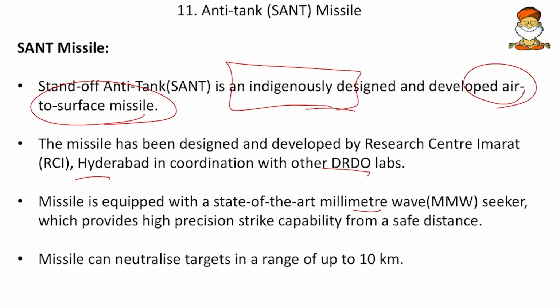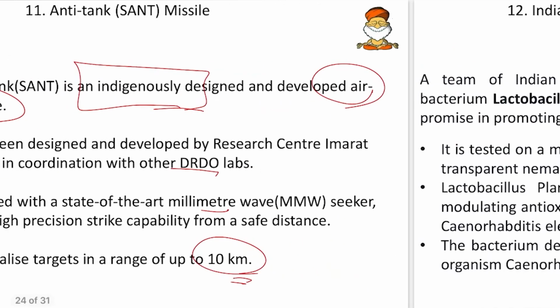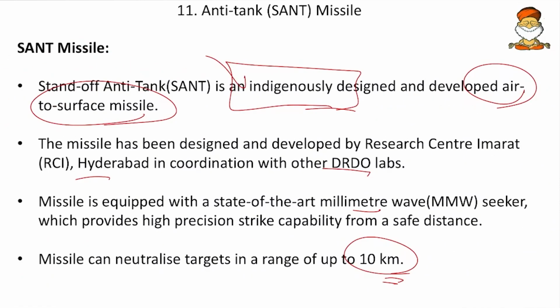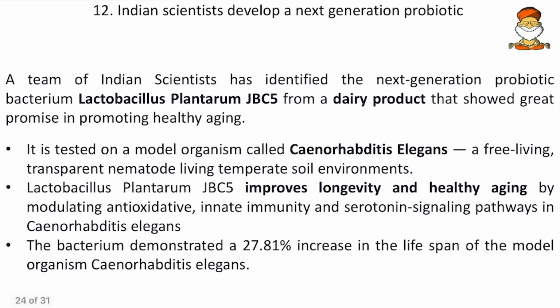Then the missile can neutralize targets in the range of up to 10 kilometers. So these millimeter waves can work only for short ranges. Although there is precision, the range will be compromised. So we have to compromise on one of them. We discussed that in 4G, 5G, etc. If the wavelength is shorter, it can't travel for longer distances. If the wavelength is longer, the speed will be compromised. And here remember the indigenous, the air-to-surface, the millimeter wave seeker and the 10 kilometer short range.